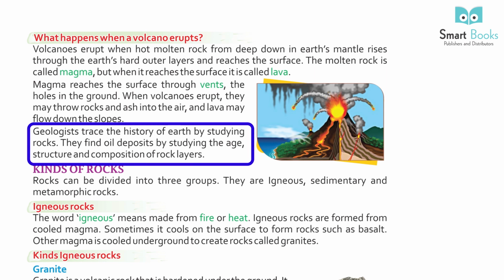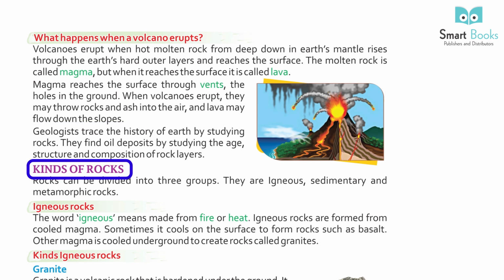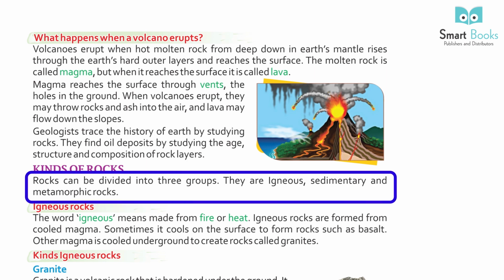Geologists trace the history of Earth by studying rocks. They find old deposits by studying the age, structure, and decomposition of rock layers. Kinds of rock. Rock can be divided into three groups. They are igneous, sedimentary, and metamorphic rocks.